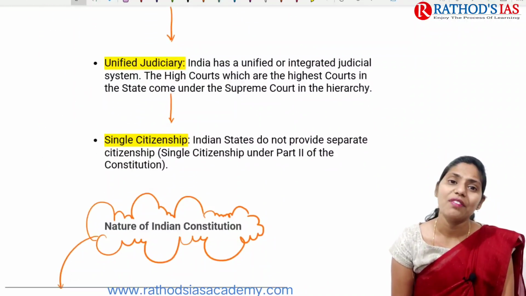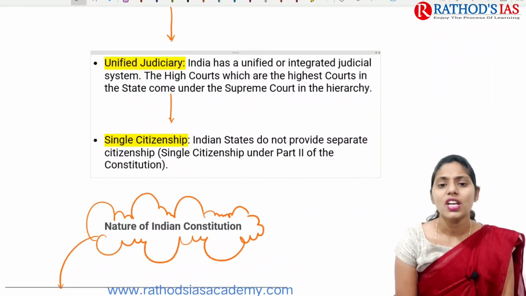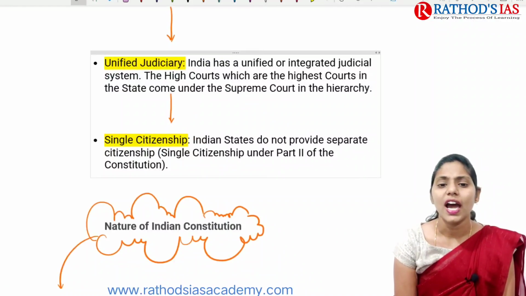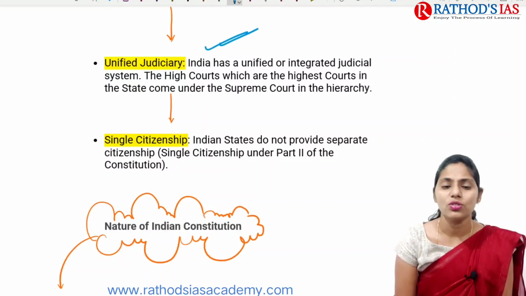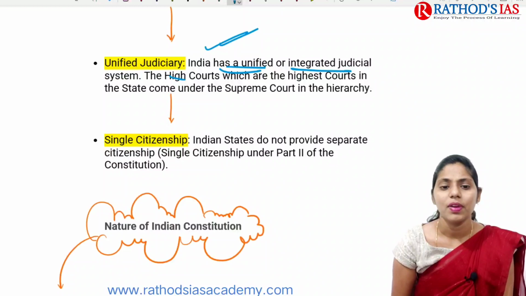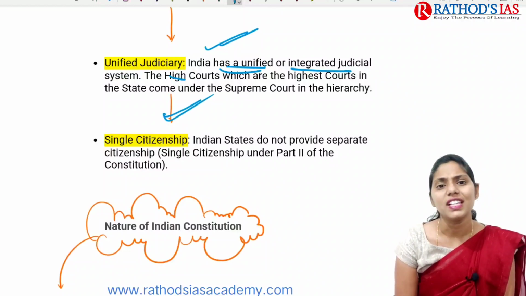And next one is we are having unified judiciary. So India has a unified or integrated judicial system. The high courts, which are the highest courts in the state, come under the Supreme Court in the hierarchy. And we are also having single citizenship.